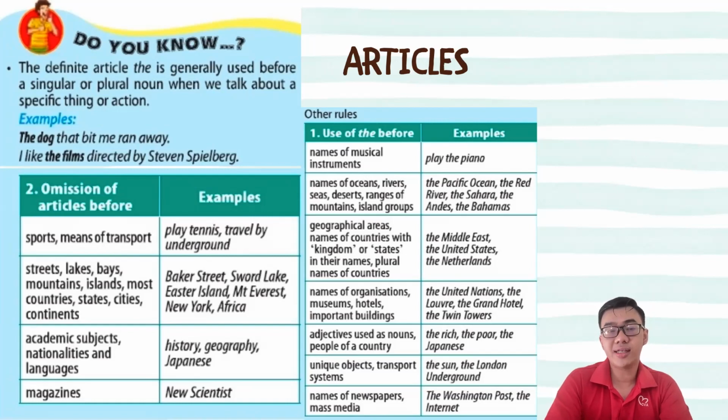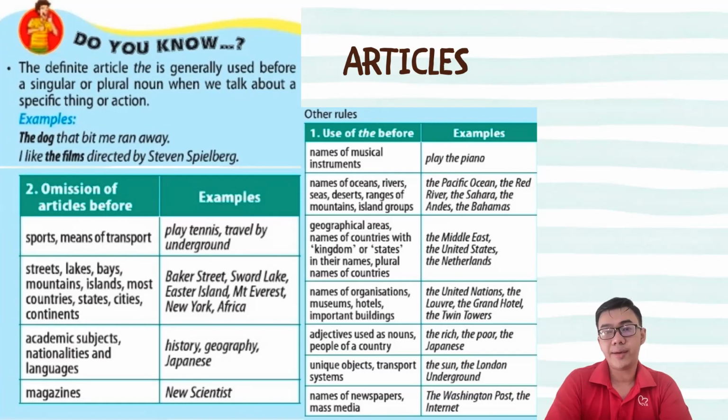And also before academic subjects, nationalities, and languages, we do not need to use articles. For example, history, geography, and Japanese. And the last case, which is the names of magazines, we don't use an article. For example, New Scientist.